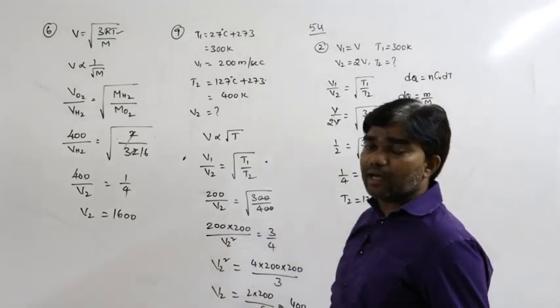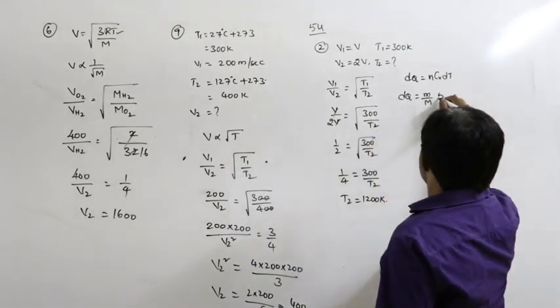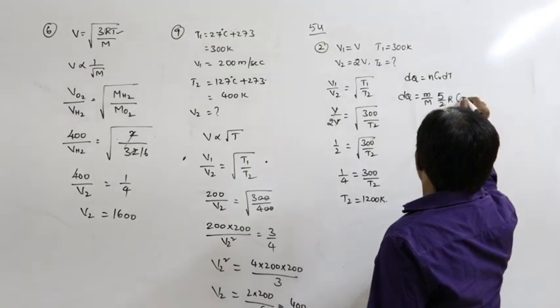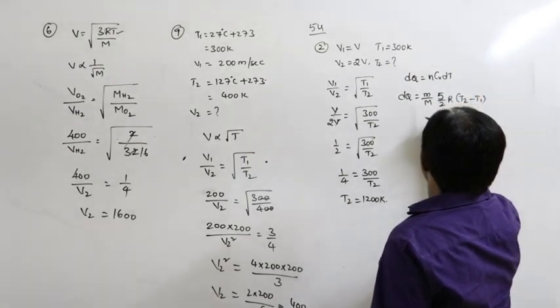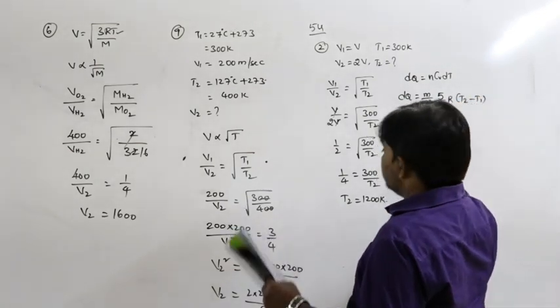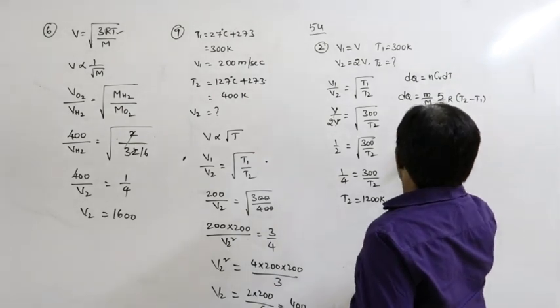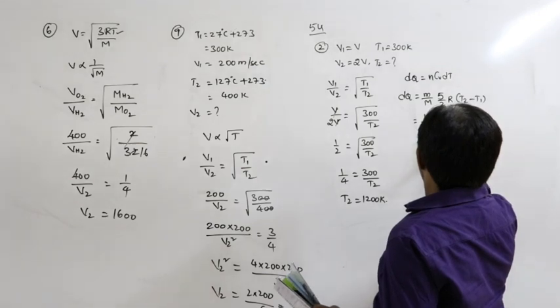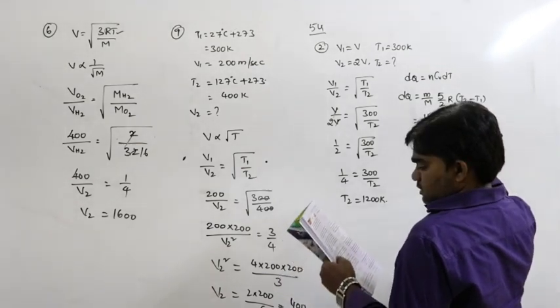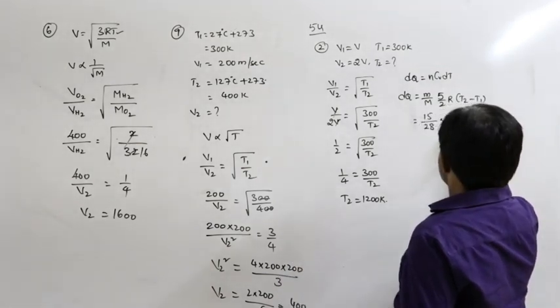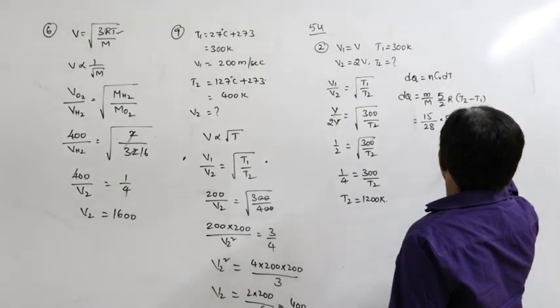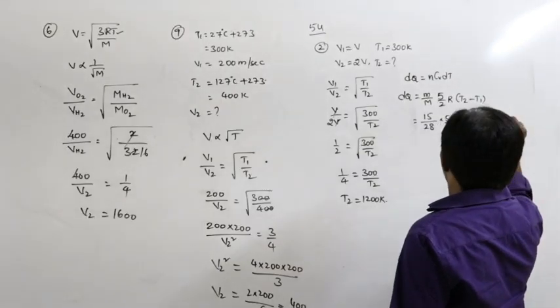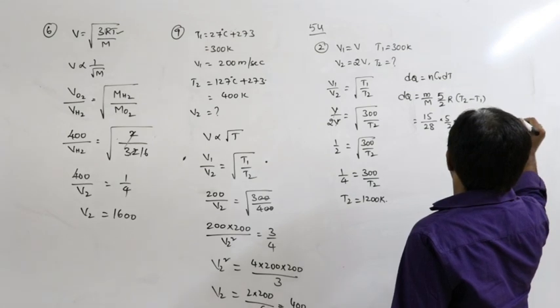Nitrogen is a diatomic gas, so Cv is 5 by 2 R, and dT is T2 minus T1. Mass given is 15 grams, nitrogen molecular weight is 28, into 5 by 2 into R, which in joules is 8.314, into temperature 1200 minus 300.